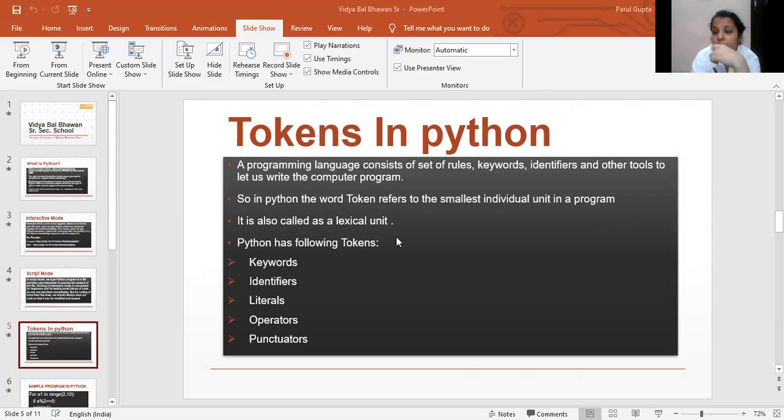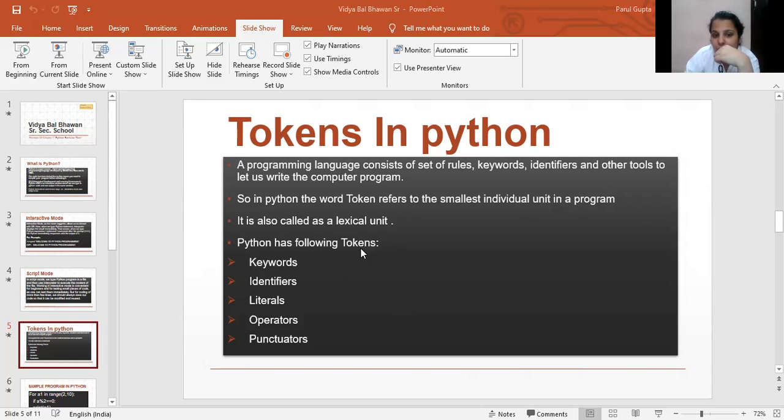Like just now I have shown you one program in script mode and one program in interactive mode. Over there I have taken a few variables, I have used a few inbuilt functions. All these things have some special meaning in the Python programming language, so that is known as the term tokens. So that whenever we run or execute our program, it will not generate any error. Python has the following tokens: the first one is keywords, second is identifiers, then literals, then operators, and then punctuators. Now we are going to discuss each and every token in Python one by one.